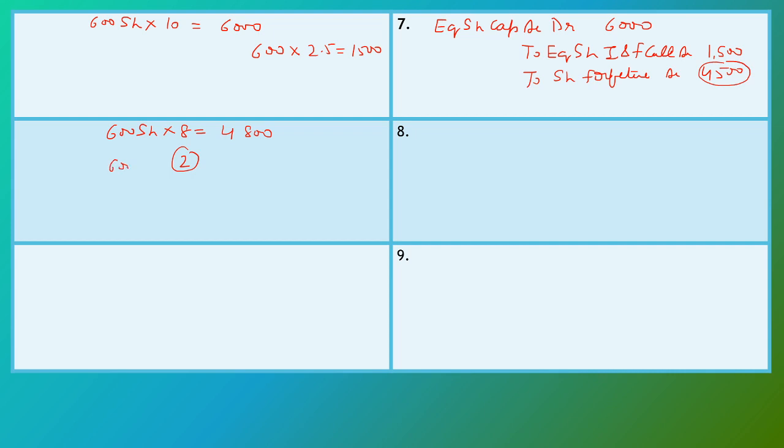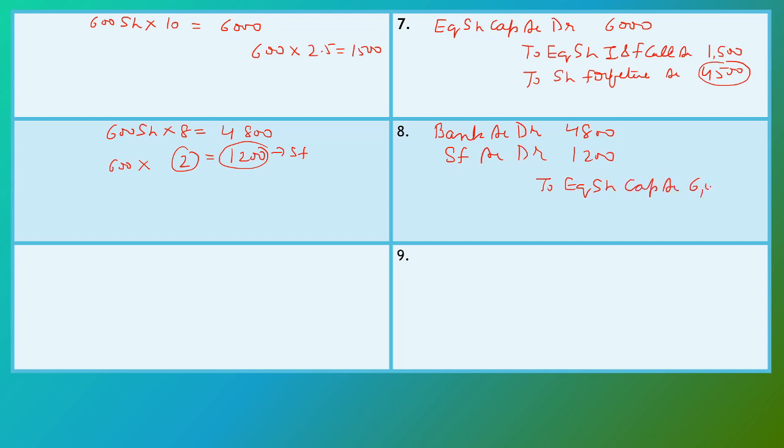Now on 600 shares the amount is 1200, which is adjusted towards the share forfeiture balance, and our entry is bank account debit, the company's bank balance is increased with 4,800. Share forfeiture account is debited with 1200, to equity share capital account 6000 rupees.